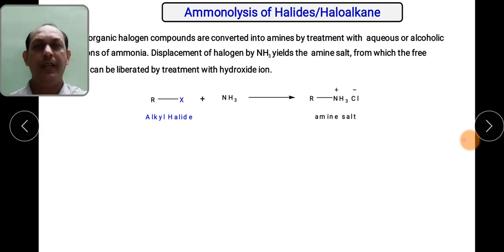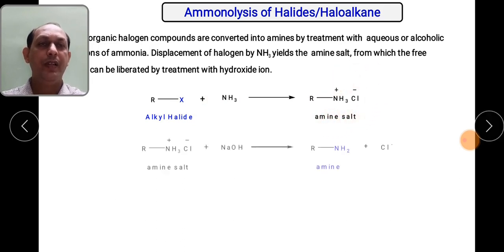So let us see the reaction. This is just a substitution reaction where the X is being substituted, replaced by the NH2 group. So in the first case, what happened? When alkyl halide reacts with the ammonia, they form the amine salt. This is again a quaternary amine salt.